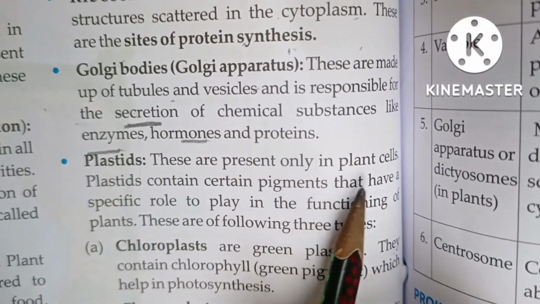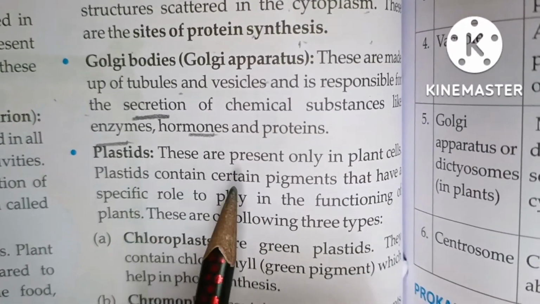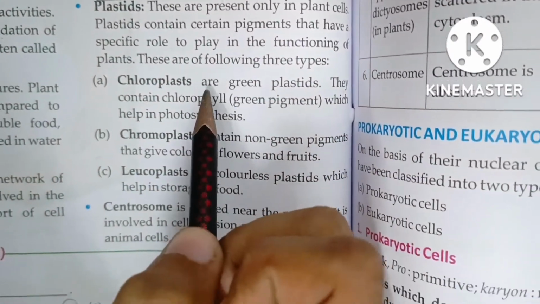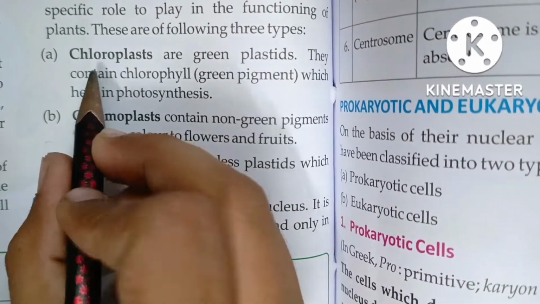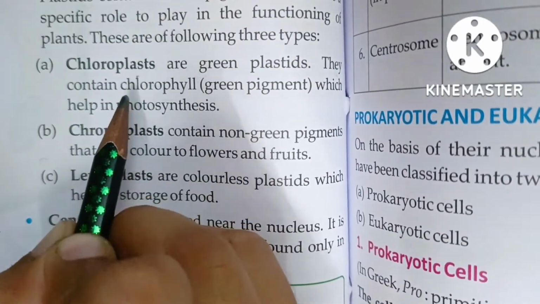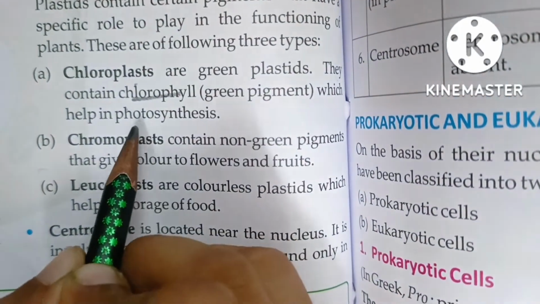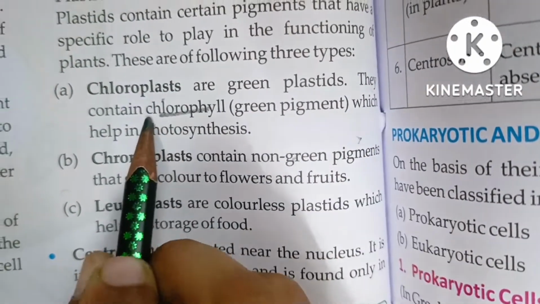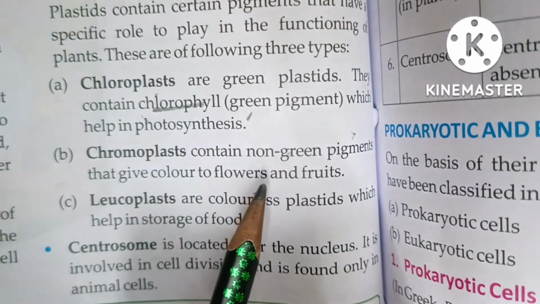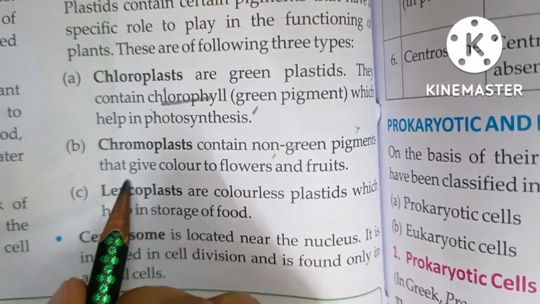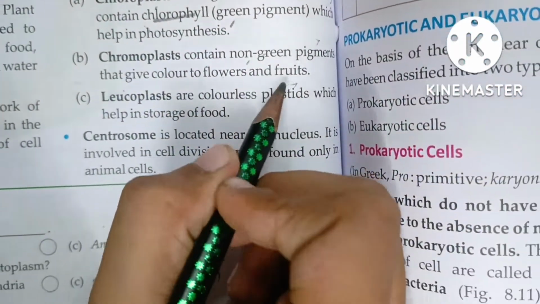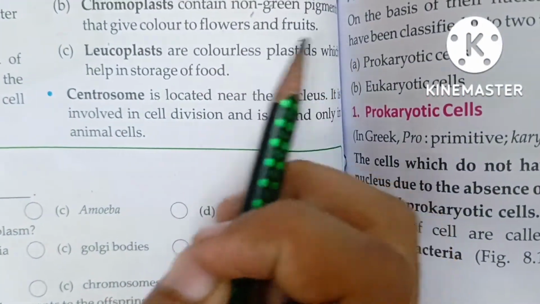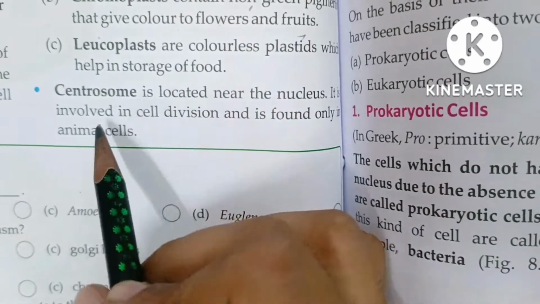Plastid. These are present only in plant cells. Plastids contain certain pigments that have a specific role to play in the functioning of plant cells. First, chloroplast. As you know, chloroplast contains chlorophyll, which helps in photosynthesis. Chromoplast contains non-green pigment. Chloroplast contains green pigment. Chromoplast gives color to flowers and fruits. This is the function of chromoplast. Then leucoplast. Leucoplasts are colorless plastids which help in storage of food.